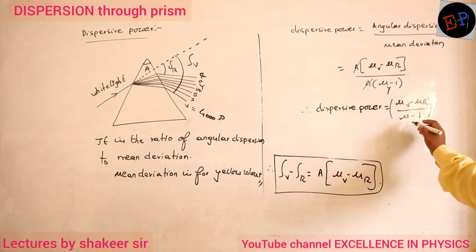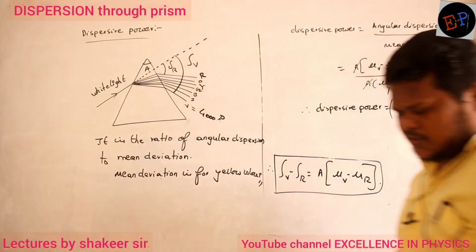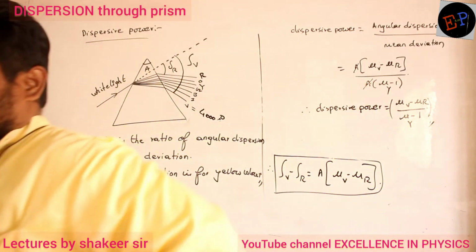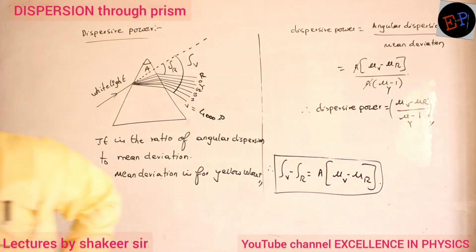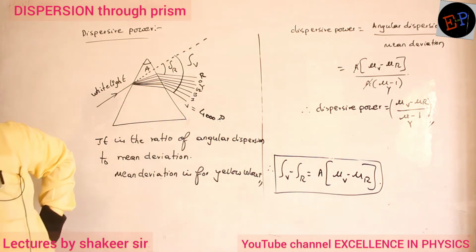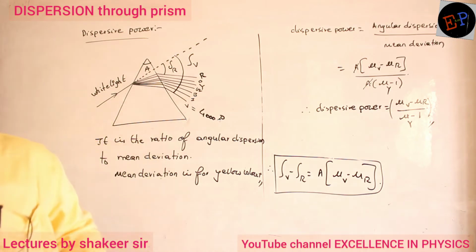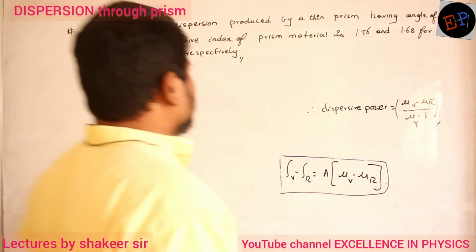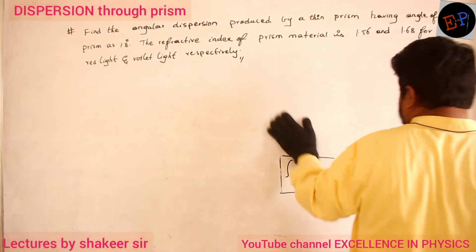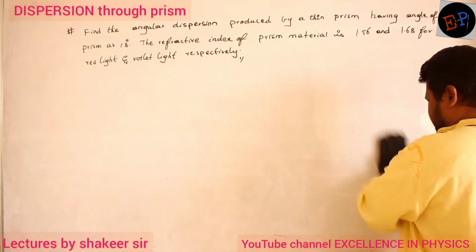This is the equation of dispersive power, and mu here means mu for yellow color, because mean deviation is produced for yellow color. That's it. Now let us see what question is being asked.